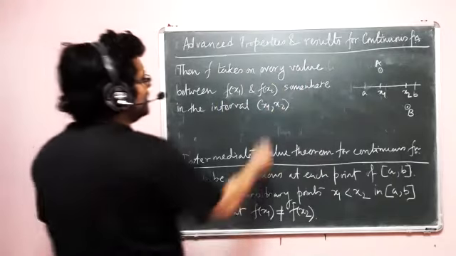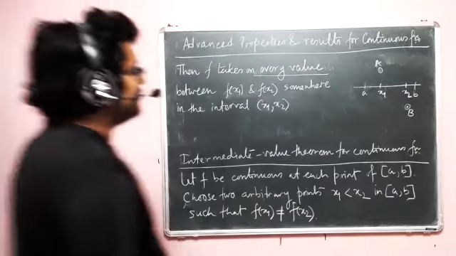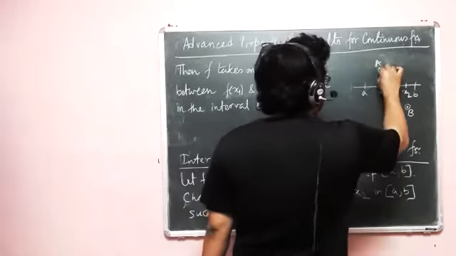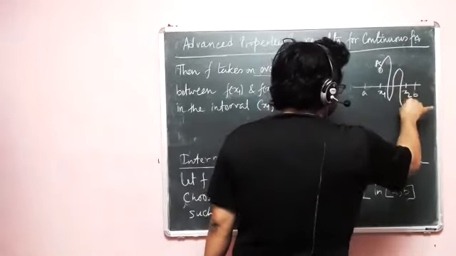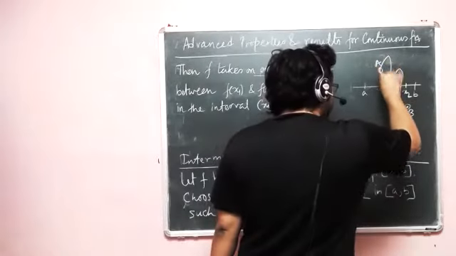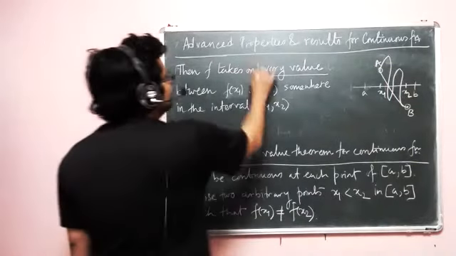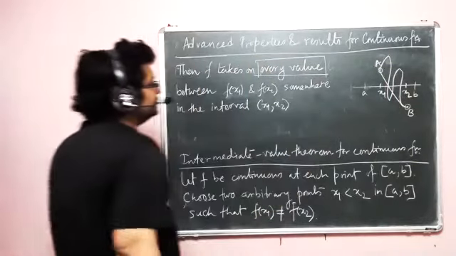So what do you mean by every value? Let us draw a continuous function, or we can draw a simpler one also, like we have drawn. So what do you mean by every value?